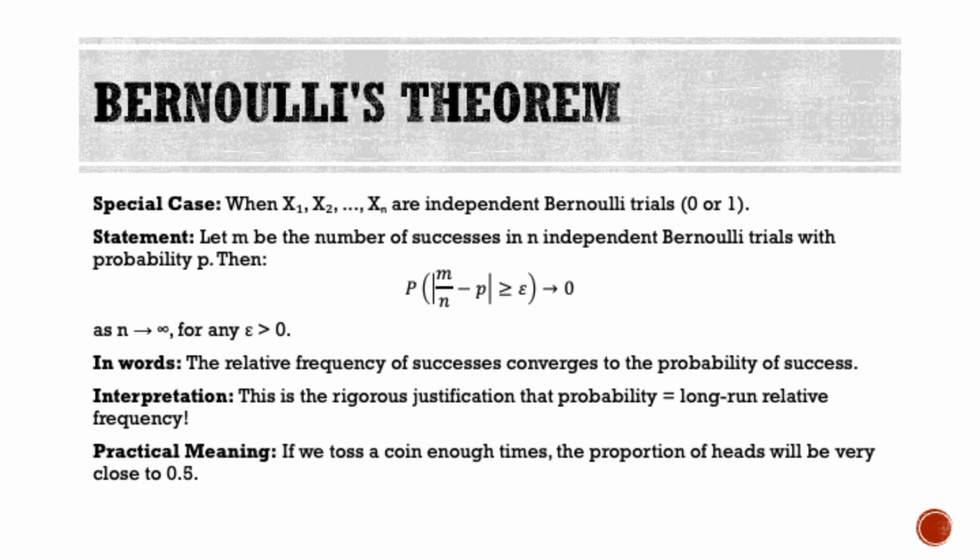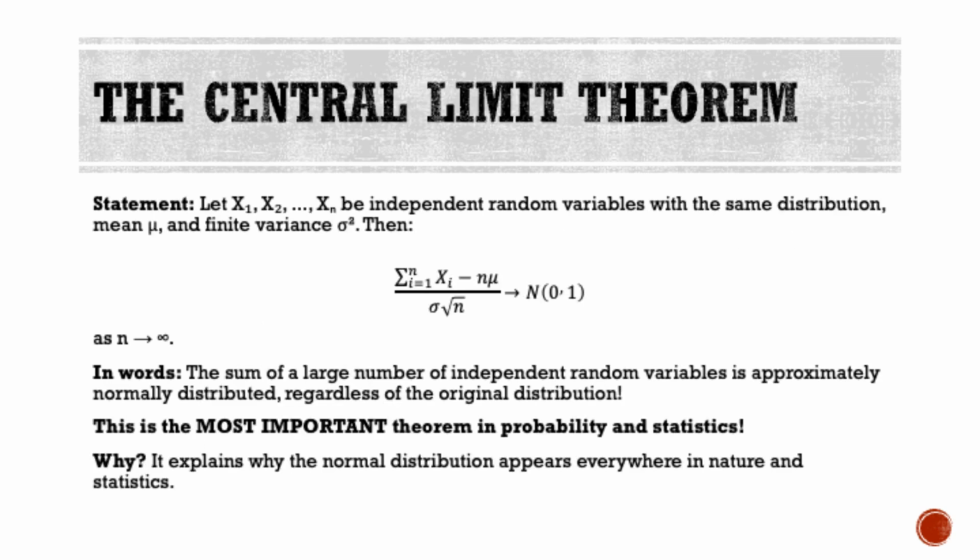Now we come to the most important theorem in all of probability and statistics, the central limit theorem, often abbreviated as CLT. The statement is this: let x1, x2, up to xn be independent random variables with the same distribution, mean mu and finite variance sigma squared. Then the standardized sum converges to a standard normal distribution as n goes to infinity.